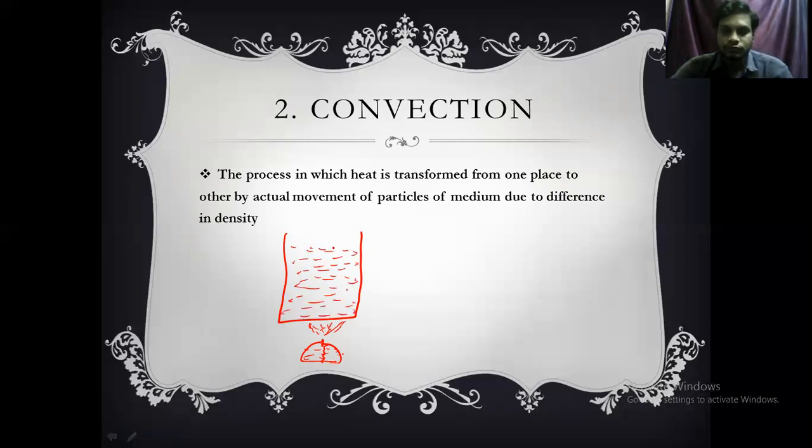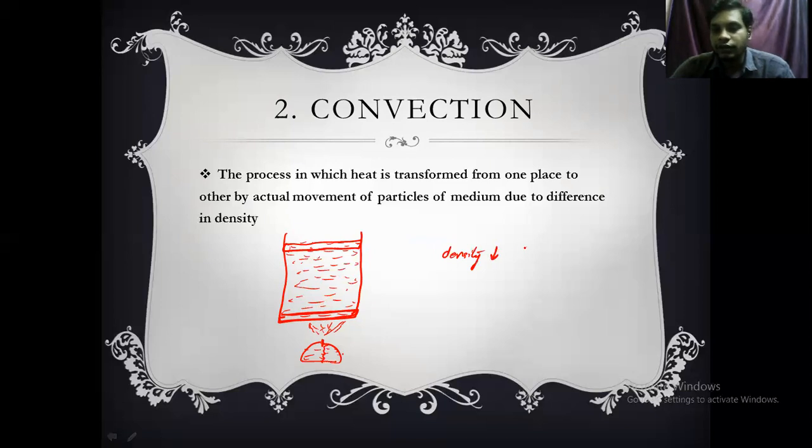Now, consider the water layer at the bottom of the beaker, or you can imagine a number of layers of water. This is the topmost layer of the water, and this is the bottom layer of the water. Now listen. If you consider liquids, if we heat the liquid, density decreases.